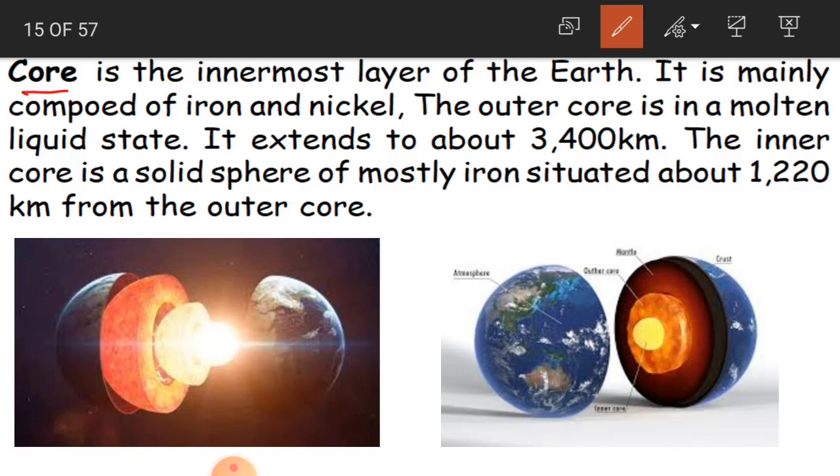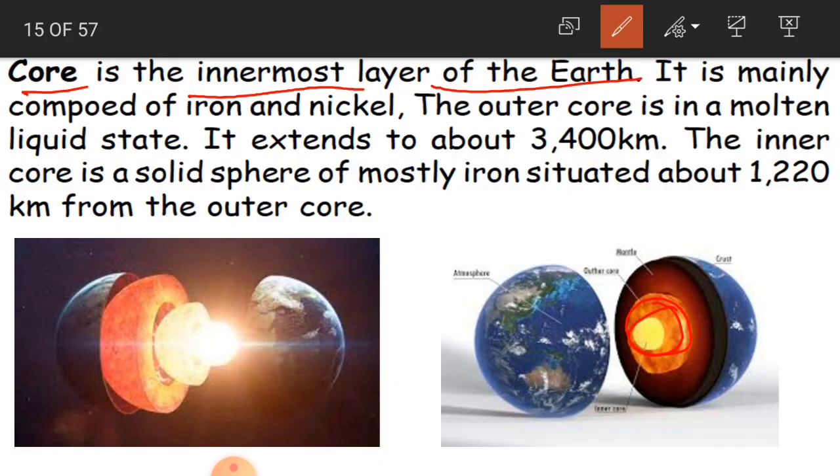Now, the other layer of the earth is the core. Core is the innermost layer of the earth, which is inside the earth. Again, this is of two parts, that is inner core and outer core. Mantle also has two parts, inner mantle and outer mantle.